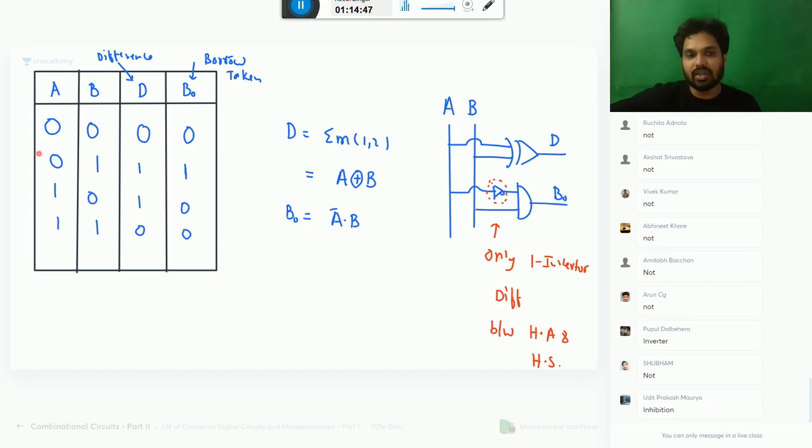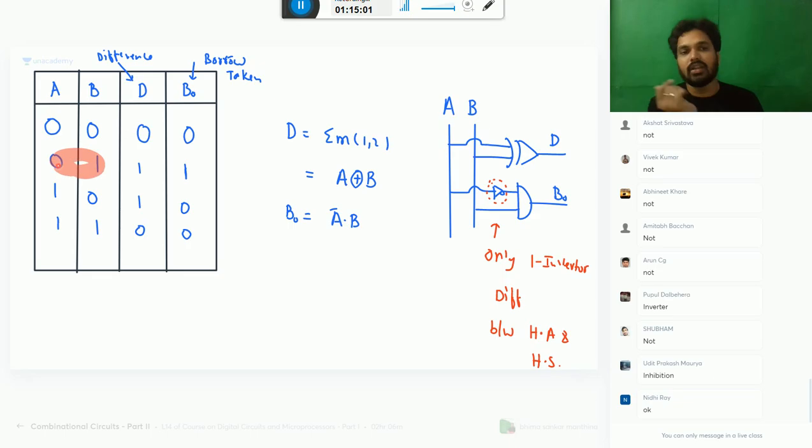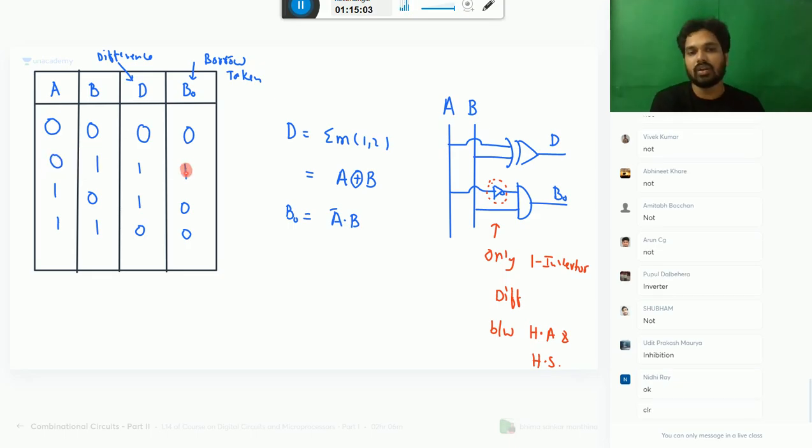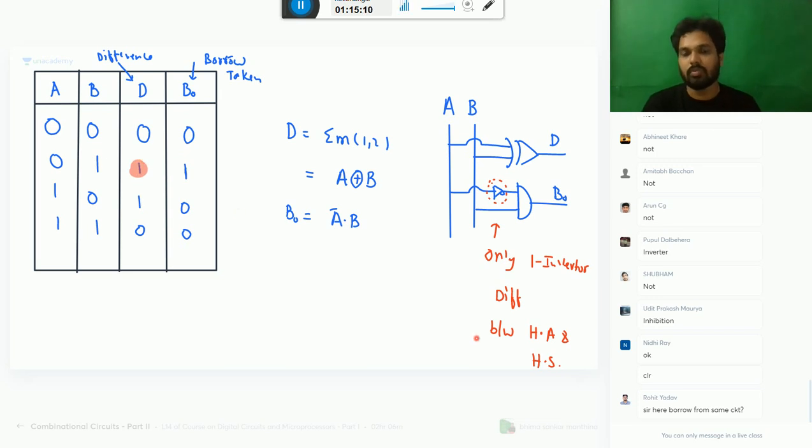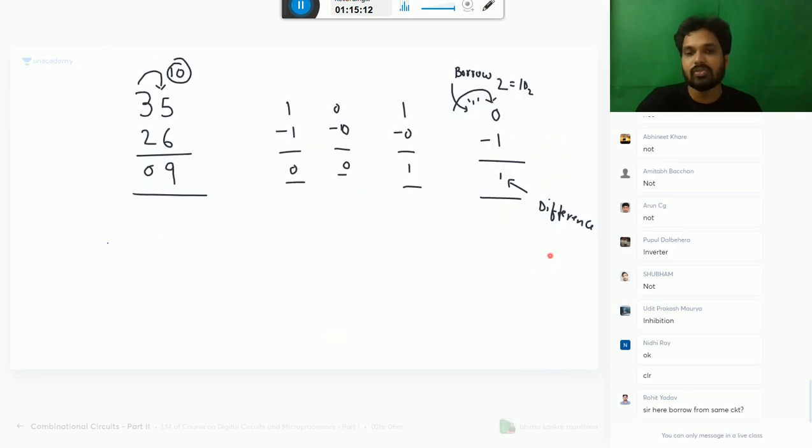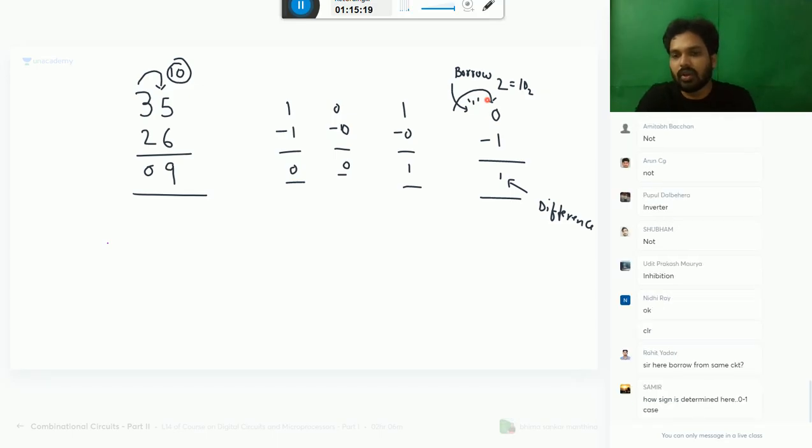But here what is the rule? You have nothing, but your friend asked to borrow. You need to give 1 to your friend. Okay, so for that, what to do? You cannot give 1 directly. So first you take the borrow from your higher order. Then you will get 2. 2 minus 1 is 1. Borrow is coming from higher order. We assume borrow coming from higher order.